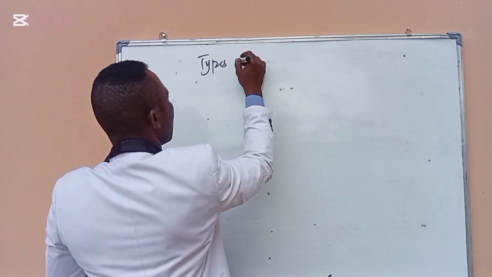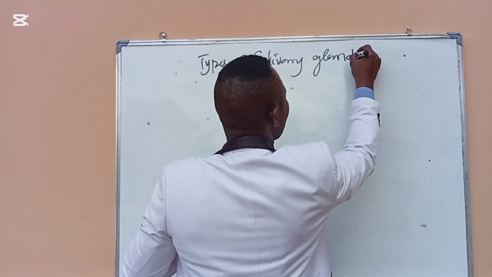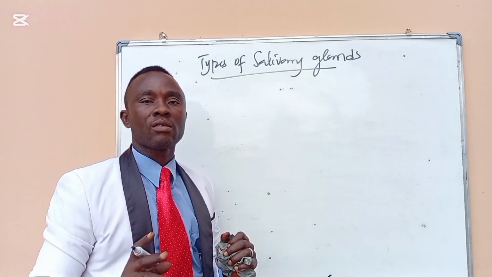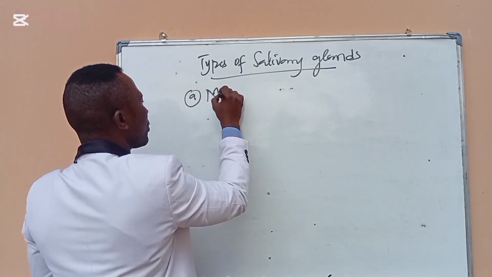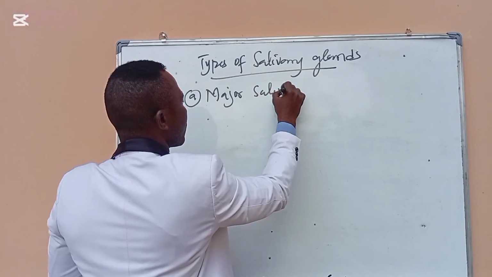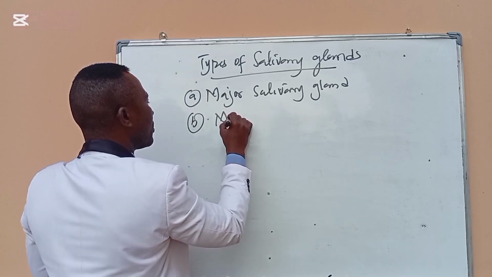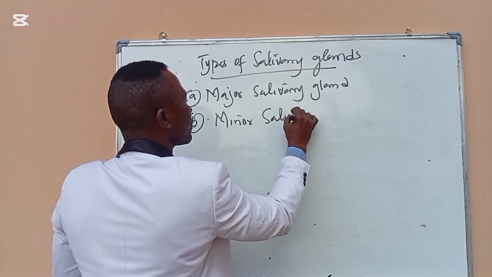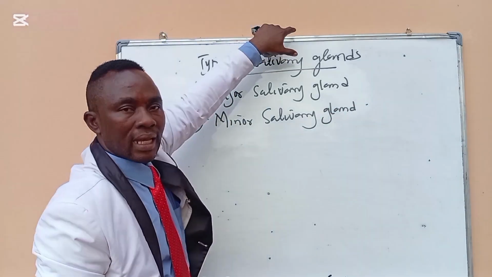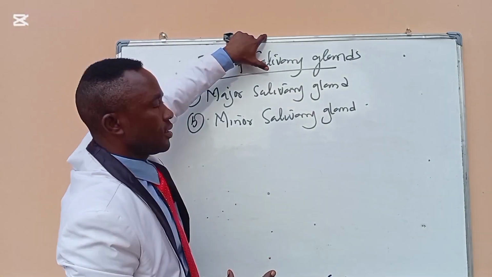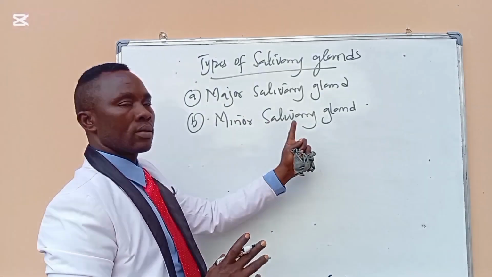Types of salivary glands. Okay, we have two major types of salivary gland. The first one is a major salivary gland, and number B is minor salivary gland. I will come again. We have two types of what? Salivary glands. So salivary gland is broadly classified into major salivary gland and minor salivary gland.